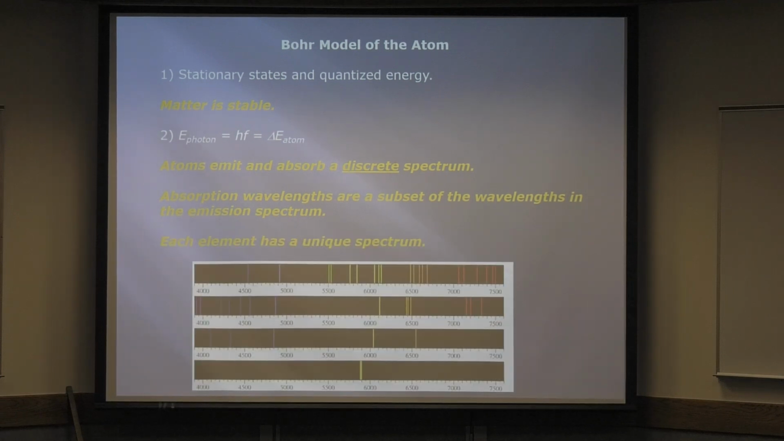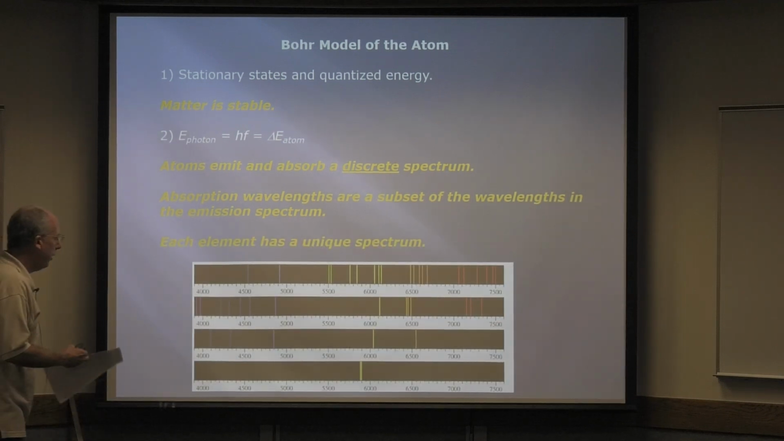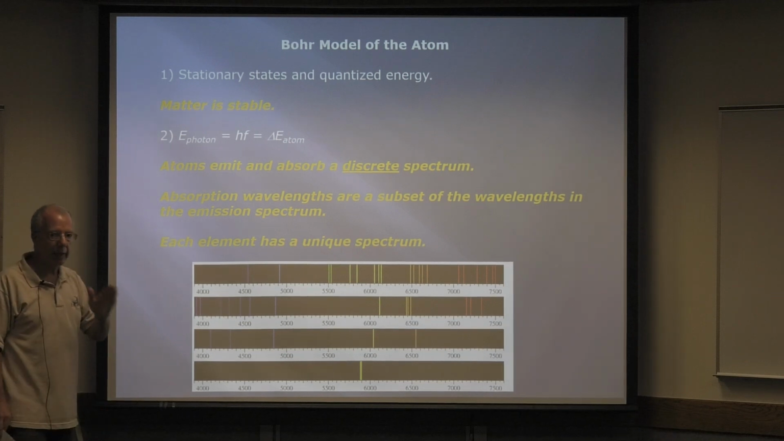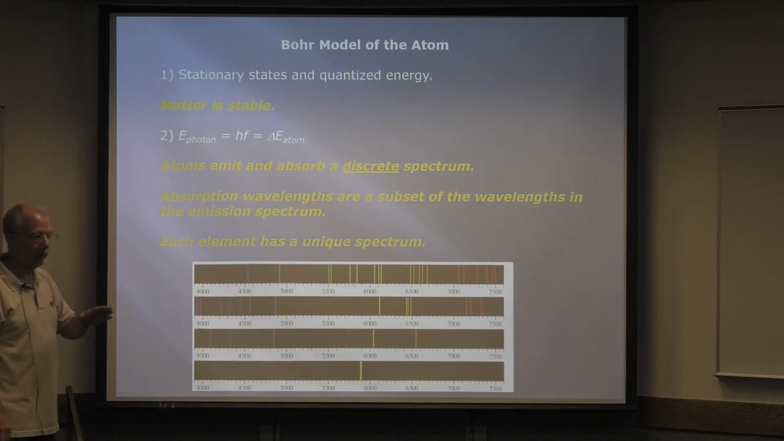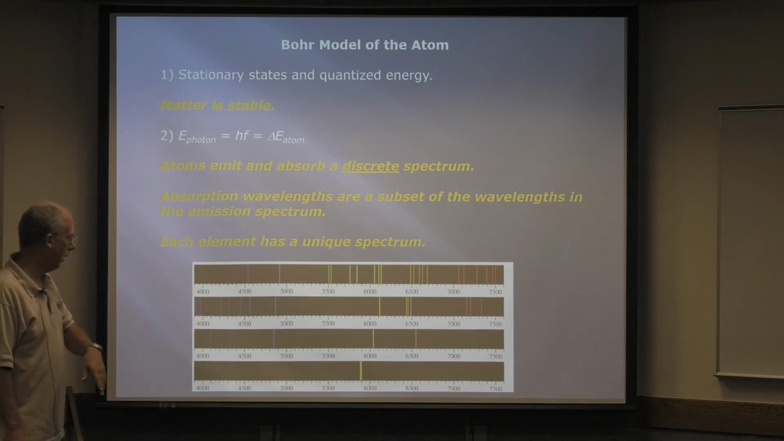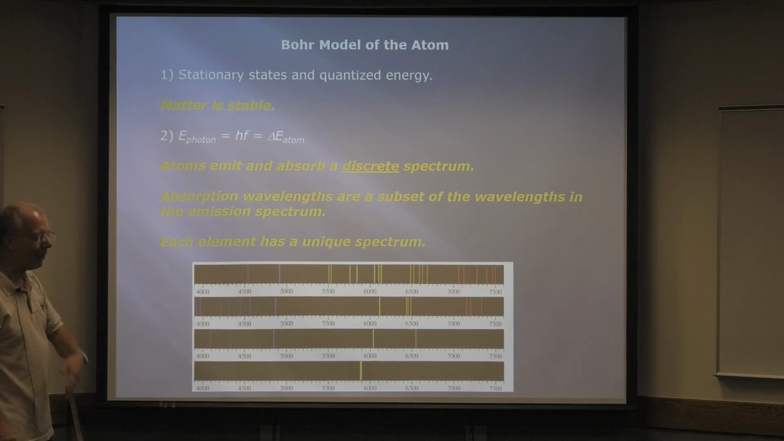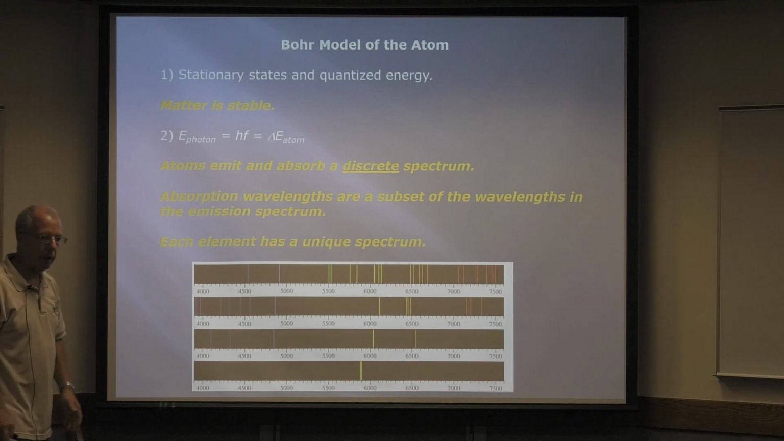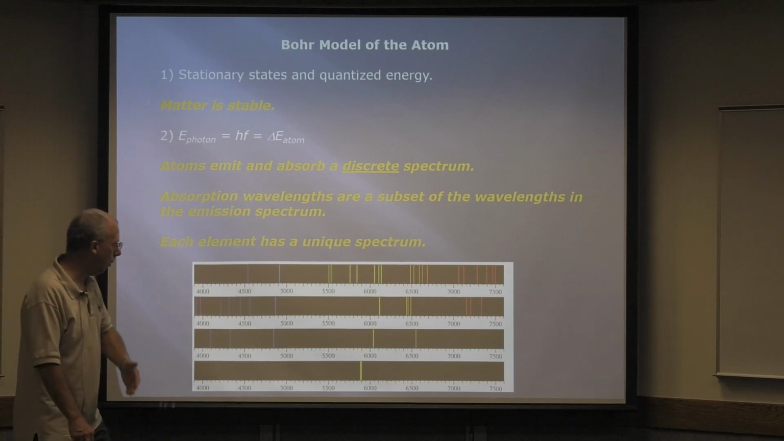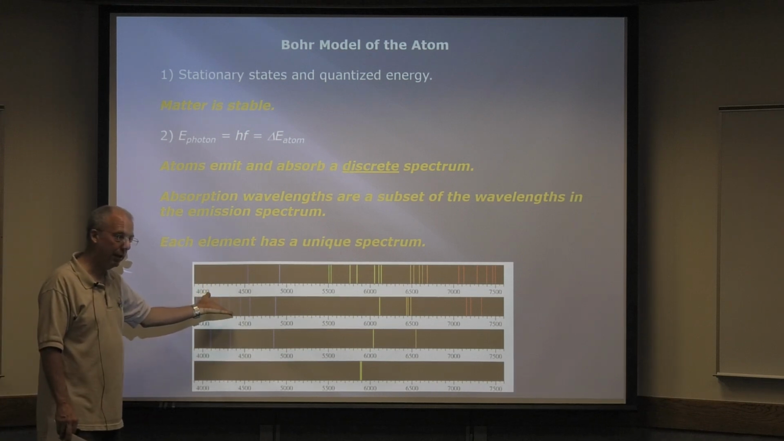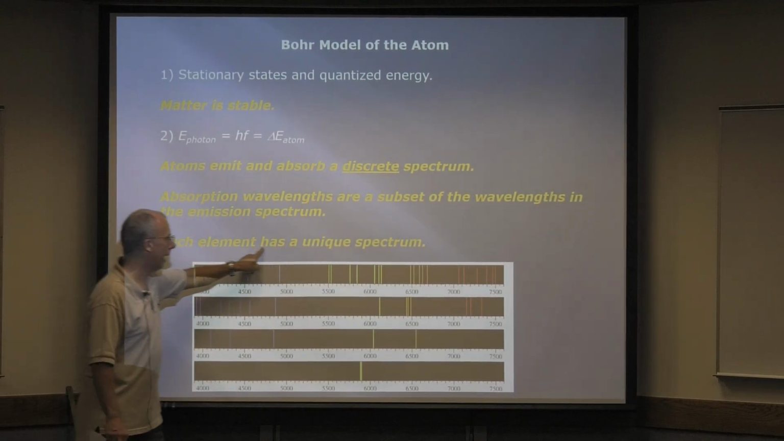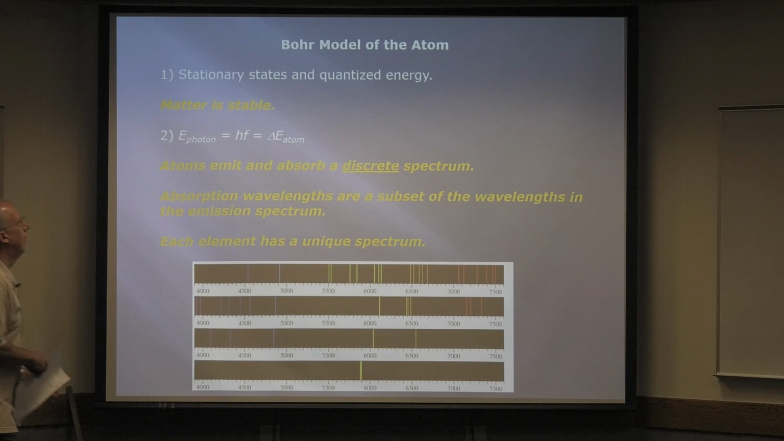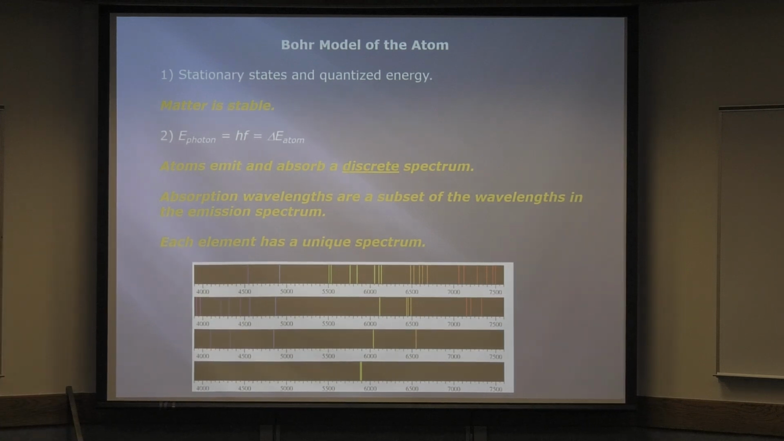Okay, and then again, every element has a unique energy level diagram, like I showed you the one for hydrogen. Well, the one for sodium is different. The one for, well, whatever. Every element has its own unique energy diagram. Well, that means that they're going to have their own emission spectra, right? So Bohr explained that too. Each element has a unique spectrum. So Bohr's doing pretty well, right? He's explaining a lot of things that people were clueless about.